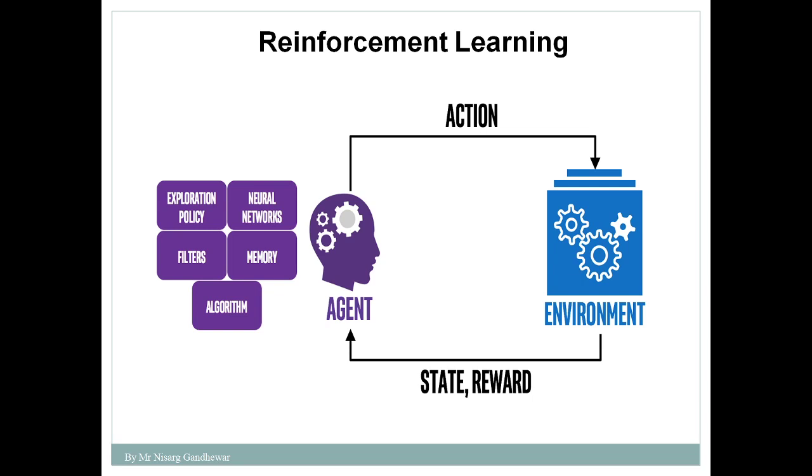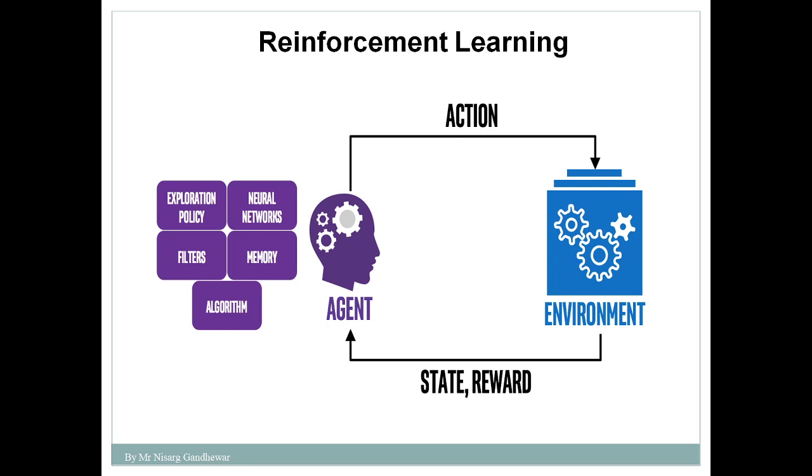Now we try to understand the definition of reinforcement learning. Reinforcement learning is one type of machine learning where your agent tries to learn by means of trial and error, by using the feedback that it gets from the environment.